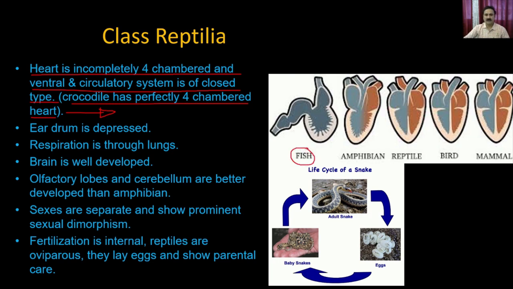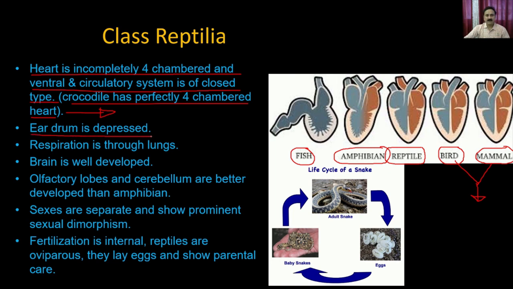Fish have the two-chambered heart, right? You have one auricle and one ventricle. Then amphibians have the three-chambered heart, and in reptilia you have the partially four-chambered heart, which means an incomplete four-chambered heart. And from birds onward, you are going to have the perfectly four-chambered heart, and that is the well-developed heart present in the animal system.